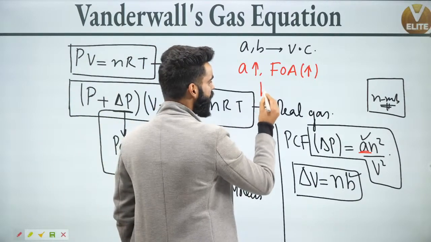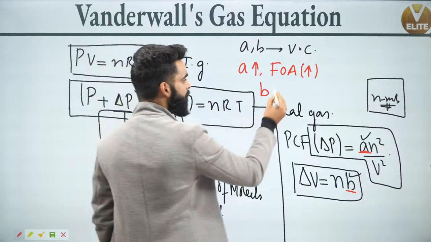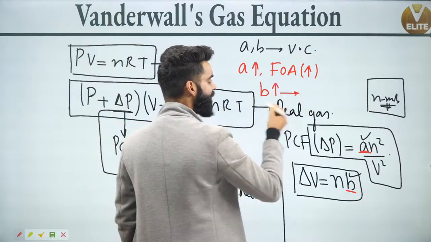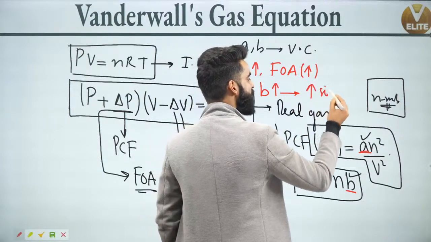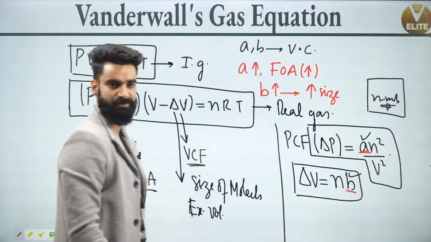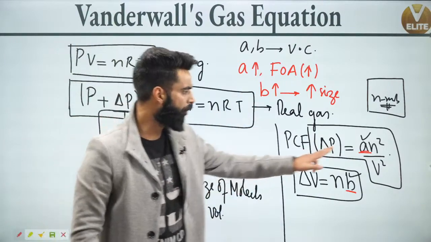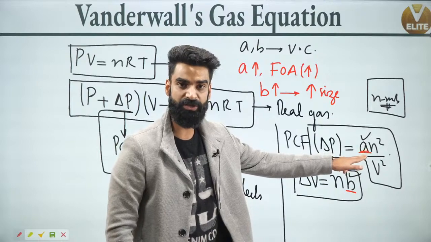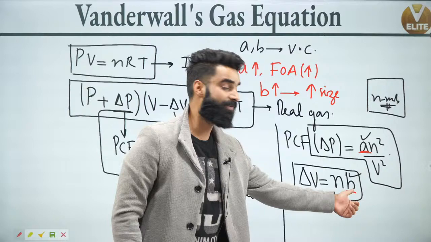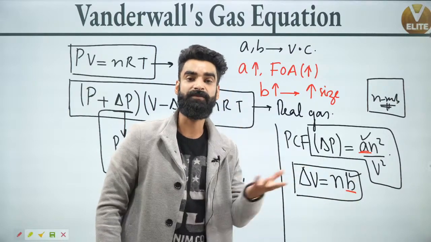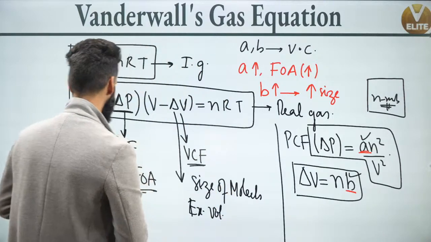Similarly, if I talk about B, the other van der Waals constant, more the value of B tells me that more is the size of the real gas molecule, okay? This is something important which you are supposed to remember. More the value of A in the van der Waals equation means more is the force of attraction between the real gas molecules. More the value of B means more is the size of the real gas molecules. Very, very simple.